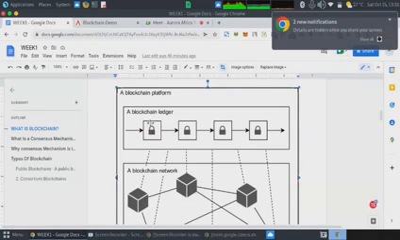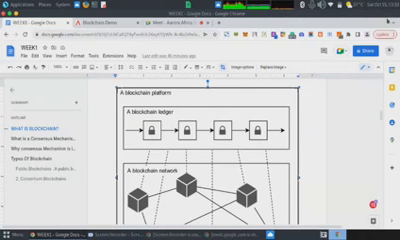Can you see my cursor, right? You can follow my cursor. Can you see my cursor?